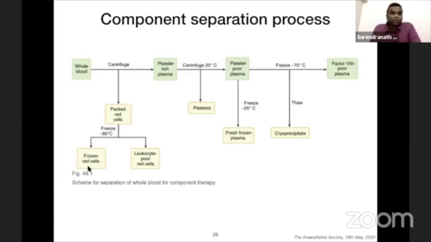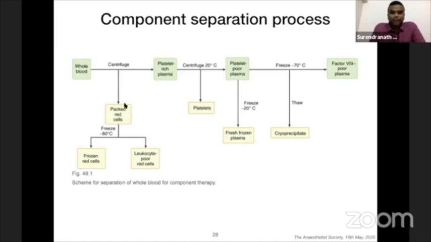And it can be stored up to 10 years. The shelf life is 10 years. But when it is thawed, you add glycerol to it to thaw it, and then you have to use it within a day. Some RBCs are kept as leukocyte poor or leukocyte depleted RBCs, because you may need to transfuse them to patients who are immunocompromised or those who have IgA deficiency.